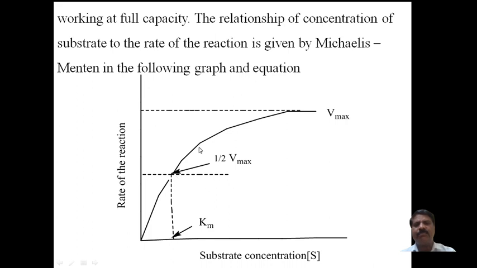It is a parabolic curve, and the slope of the curve can be determined by finding the triangle, and it is very difficult.